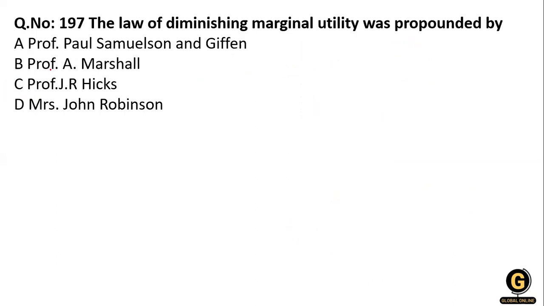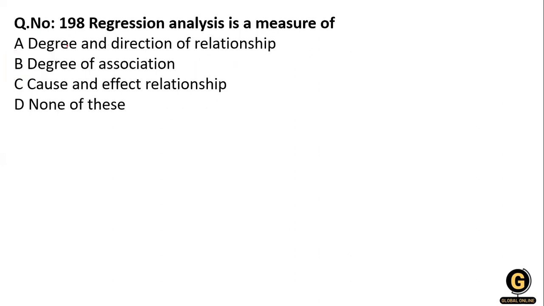Next question: the law of diminishing marginal utility was propounded by whom? The options are Paul Samuelson, Giffen, Marshall, Hicks, and Robinson. It is Marshall, so B is the right answer. Next question: regression analysis is a measure of degree and direction of relationship, degree of association, or cause and effect relationship.